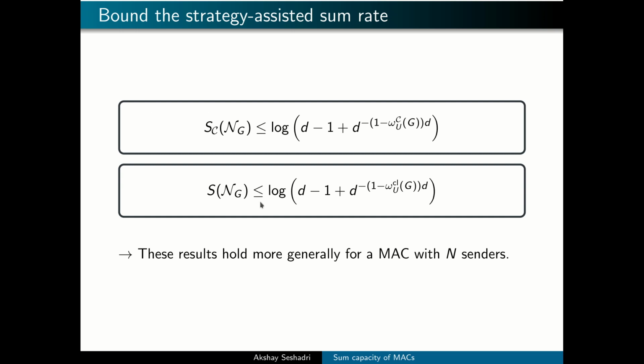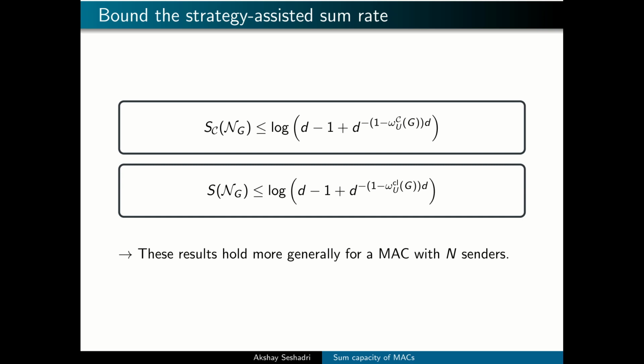One of the main results of our study is an upper bound on the C-assisted sum rate of the MAC NG. This upper bound depends only on the total number of question pairs of the game and the maximum winning probability of the game when the questions are drawn uniformly and the answers are obtained using strategies allowed by the correlation C.